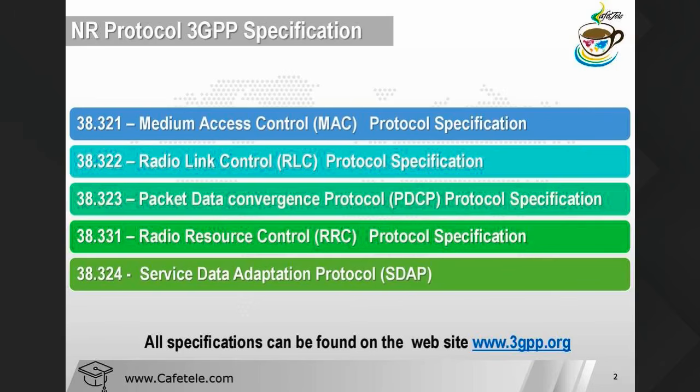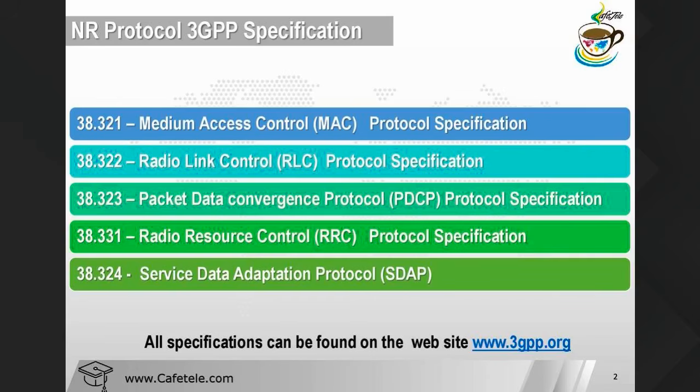Now after the SDAP protocol layer, we have PDCP, packet data convergence protocol. Okay, so the PDCP layer does a similar job as in LTE, with a few things added. The PDCP layer is primarily responsible for IP header compression and decompression. Have you heard about ROHC? In the PDCP layer we require ROHC for header compression. Then PDCP's job also includes reordering and duplicate detection. This is new in 5G.